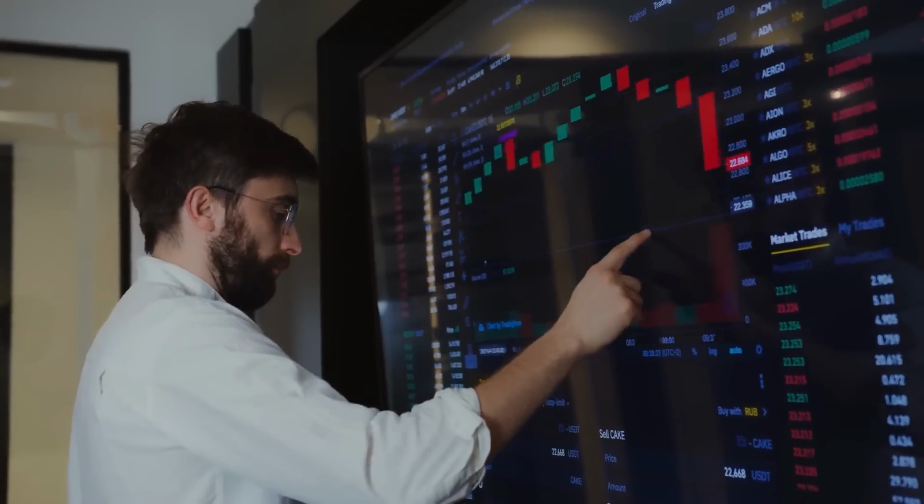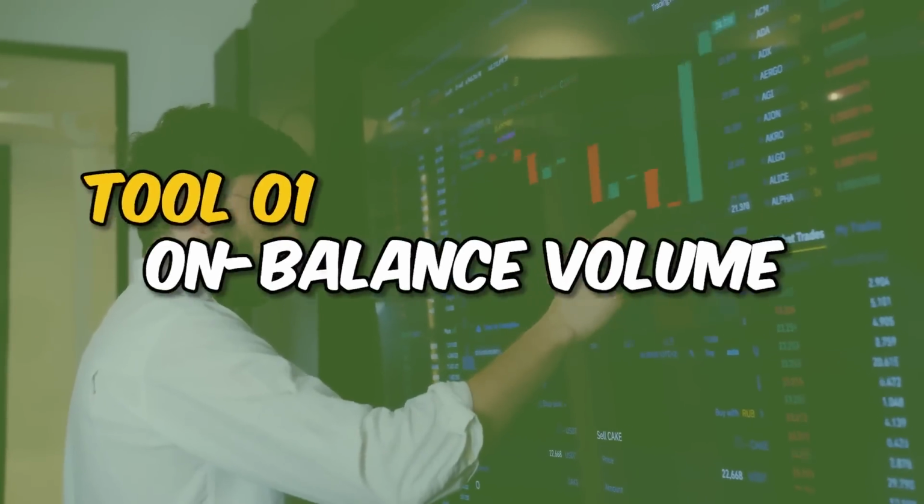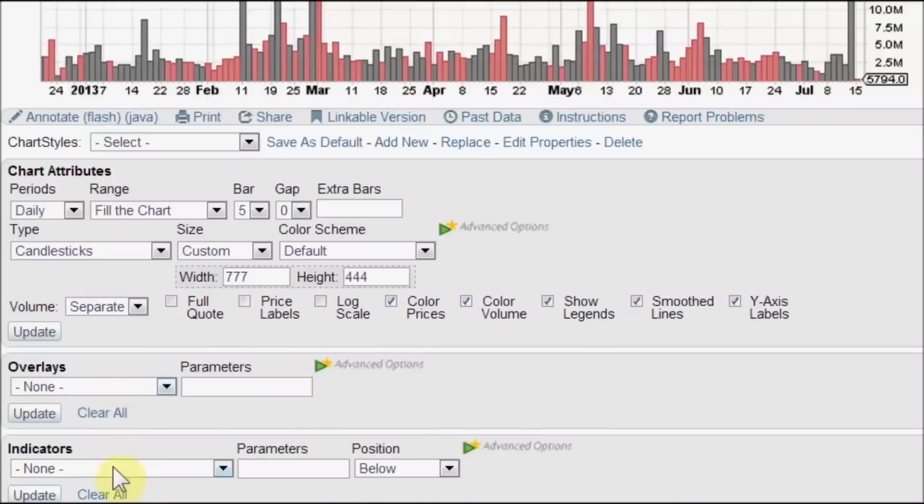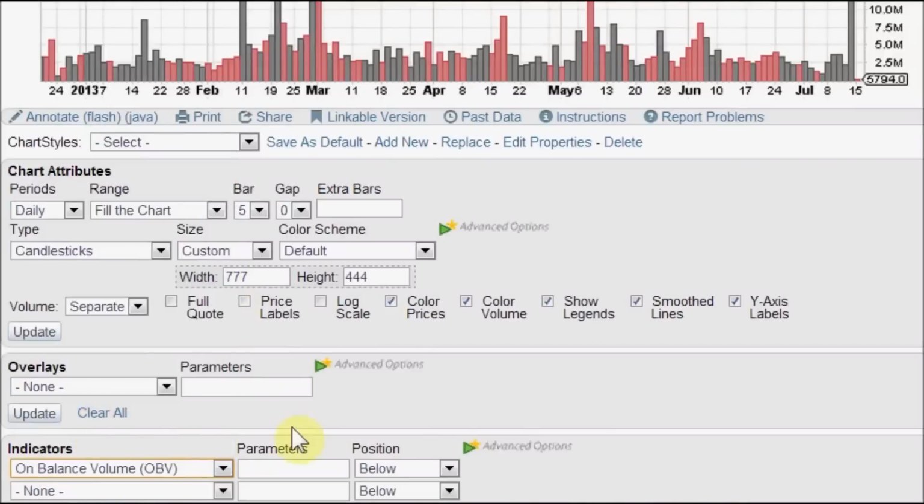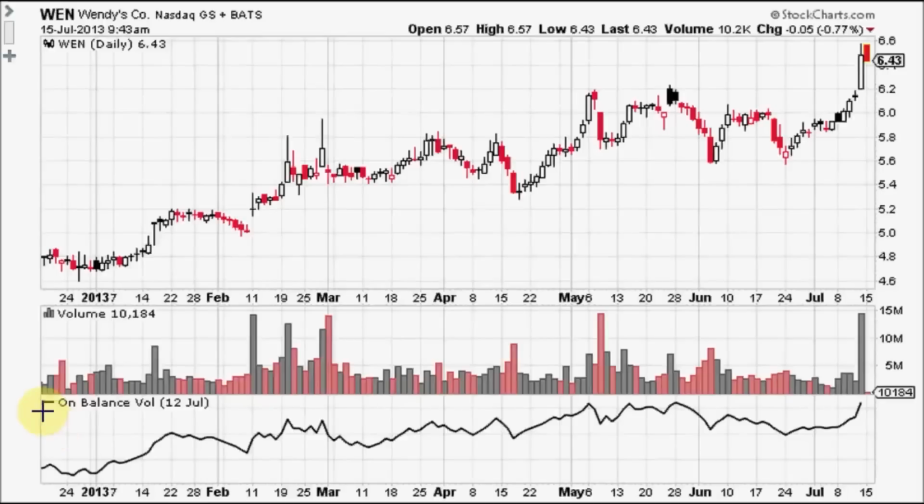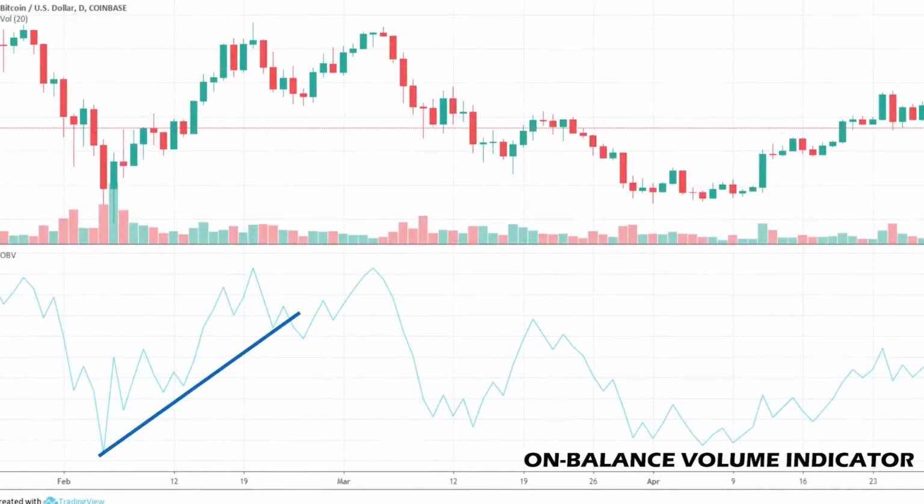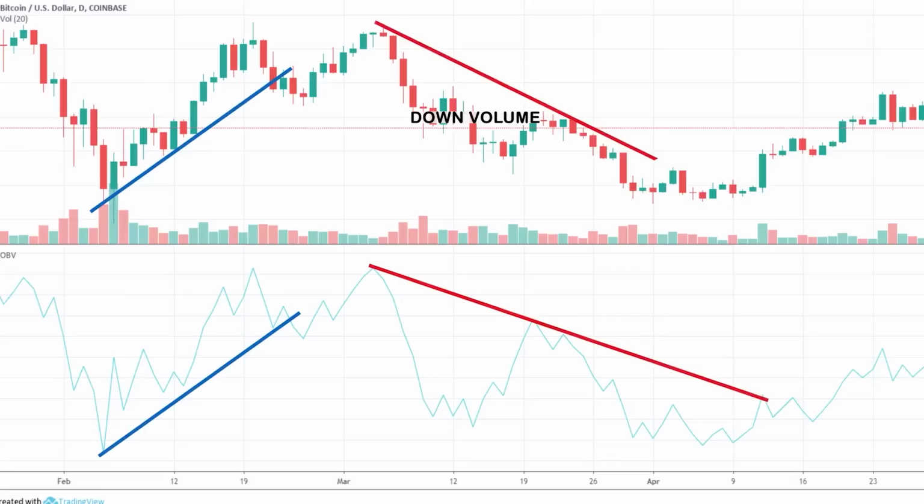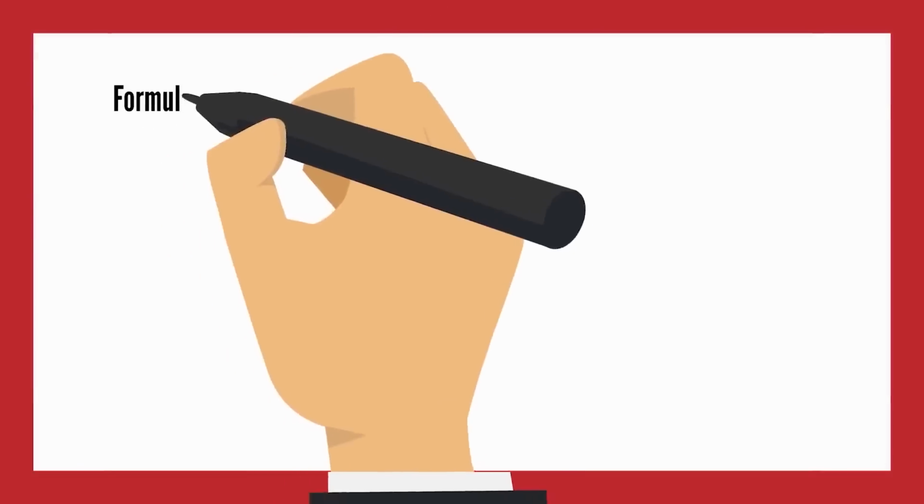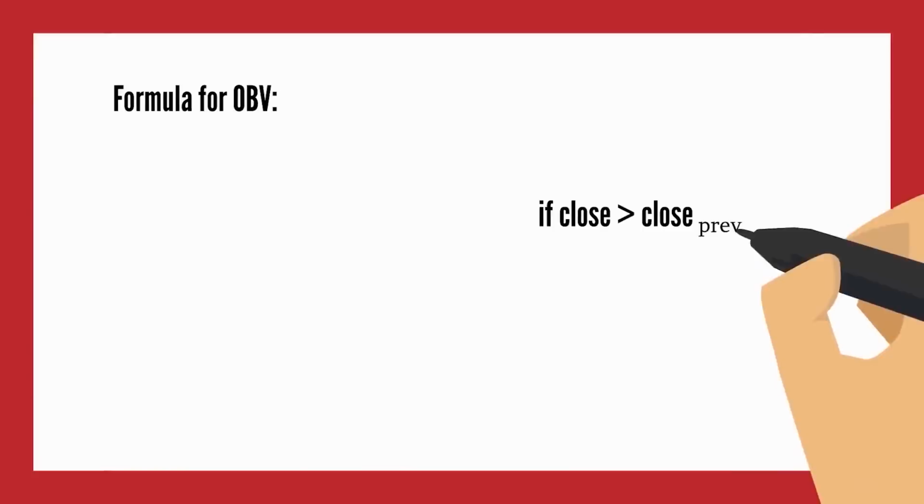The first tool we're going to look at is the on-balance volume. The on-balance volume indicator, OBV, is used to measure the positive and negative flow of volume in a security over time. The indicator is a running total of up volume minus down volume. The amount of volume on a day when the price rallied is known as up volume. The volume on a day when the price falls is known as down volume. Depending on whether the price went up or down, each day's volume is added or subtracted from the indicator.